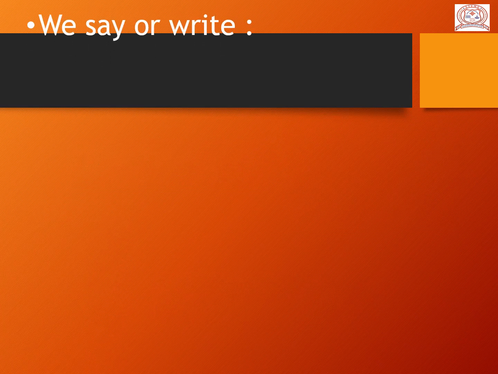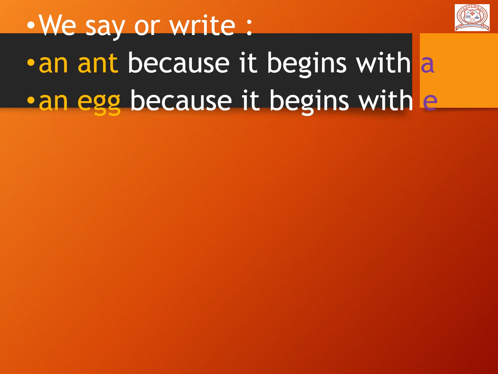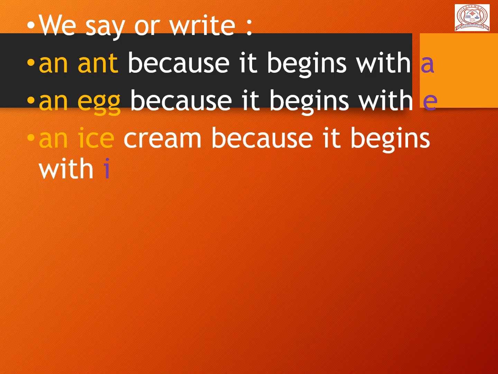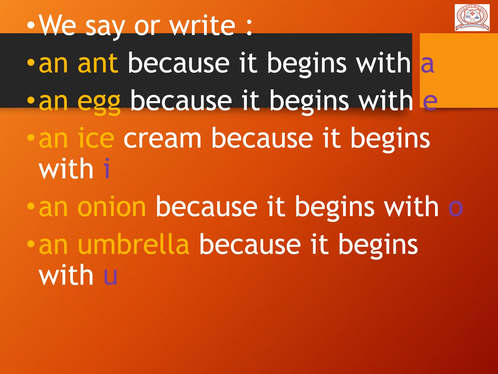We say an ant because it begins with A. An egg because it begins with E. An ice cream because it begins with I. An onion because it begins with O. An umbrella because it begins with U.